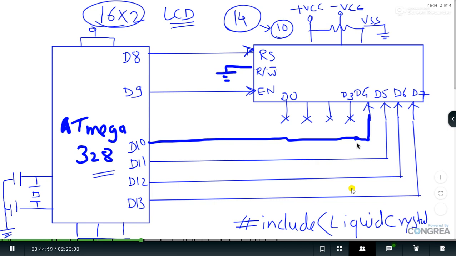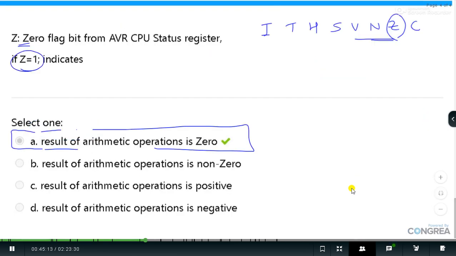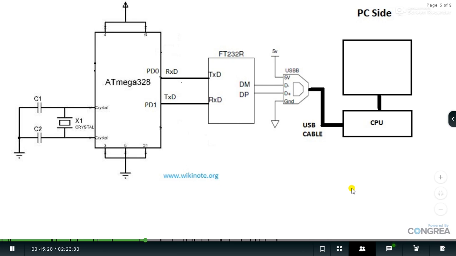Okay, so let's have the next topic of interest, and that's UART communication. And yes, serial communication is always going to be a challenge, because for serial communication, we don't know what kind of part should be taught to the student. So here I have made an interfacing diagram. This is also available on our website on Wikinote, and is in front of you. So this is the diagram for serial communication.